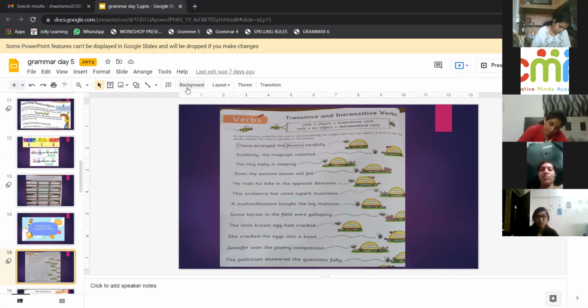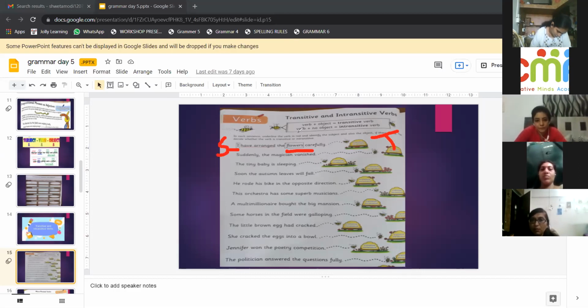So I have arranged the flowers. What is it, transitive or intransitive? You have a subject and you have an object also. Flowers is the object and I is the subject. So it is transitive because you have a subject and you have an object. But if there is no object, then it is intransitive.